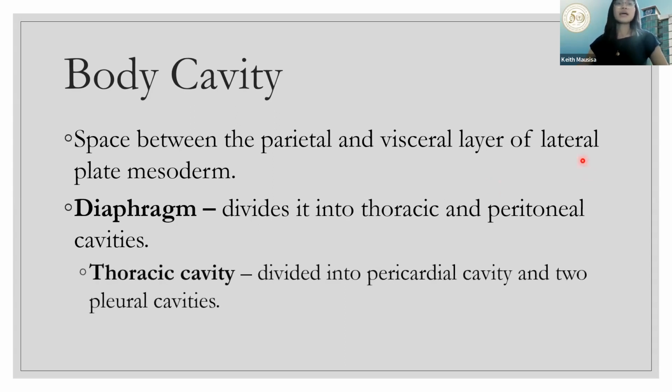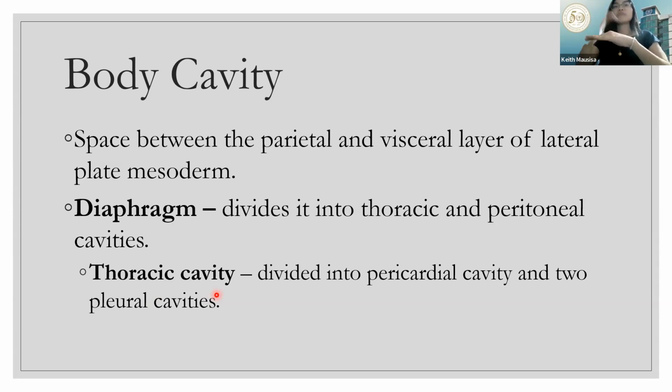The thoracic cavity will be divided into the pericardial cavity and two pleural cavities. The diaphragm would set the organs above and below, while the thoracic cavity is automatically above the diaphragm.